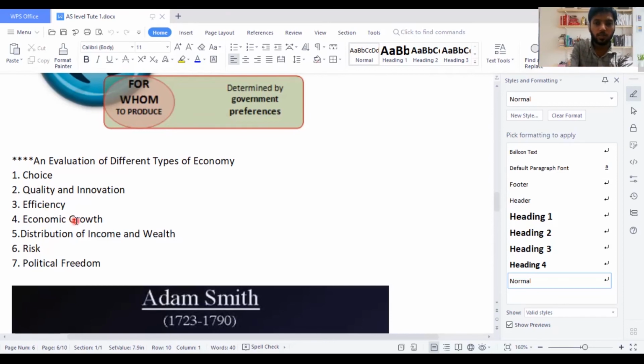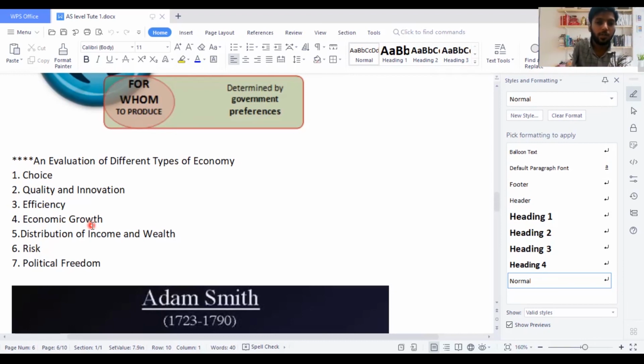Economic growth is how this economy can actually drive production. If you produce more in a command economy, your production is this, but in a market economy, your production is very high. So the more you produce, the more you are moving towards economic growth. In economic growth, we take the GDP, gross domestic product, amounts, and we see economic growth. When we speak about economic development, you will be learning in future. You don't see only economic growth. You see economic growth as a quantitative factor. You will be learning something called qualitative factors. There you will be learning the human development index, HDI, and the happiness index, which you will be learning in future.